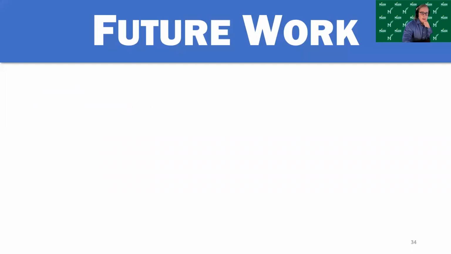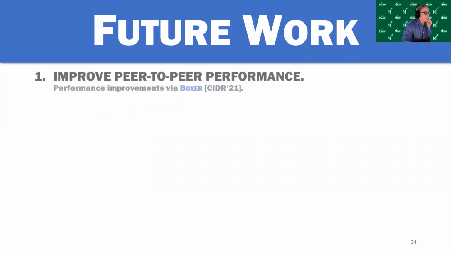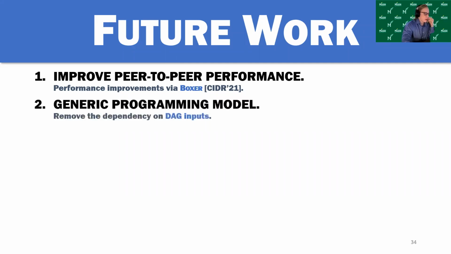And to that end, we have some future work. The first thing on that list is to improve peer-to-peer performance. There was a system called Boxer published in CIDR 21, where they provide a different system of doing this peer-to-peer connection between Lambdas, and their results appear to be better than the system we use. So one of our goals is to integrate Boxer with Wukong 3.